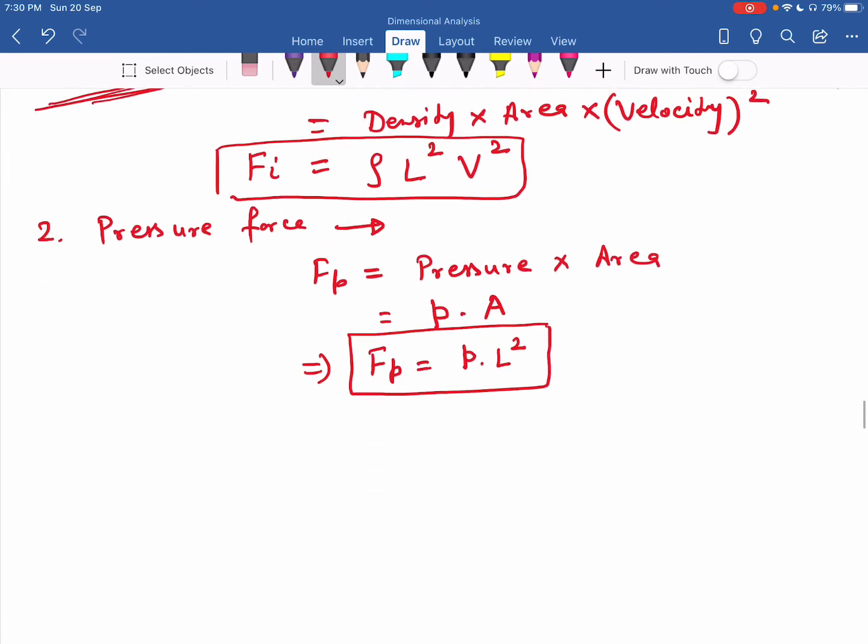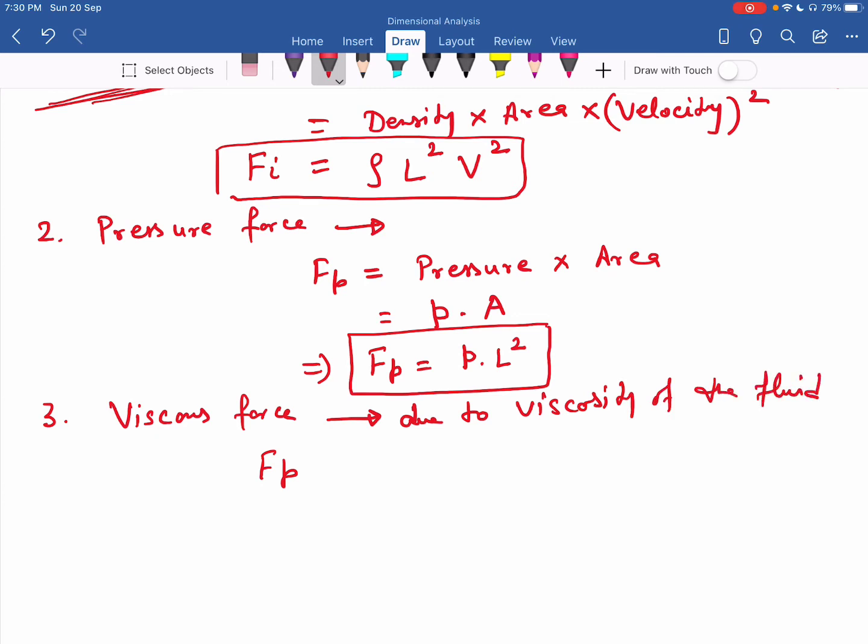Then the third force is the viscous force. This is the force due to viscosity of the fluid, represented by Fv. It is equal to shear stress multiplied by area.